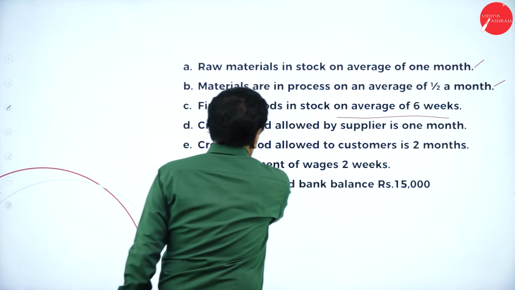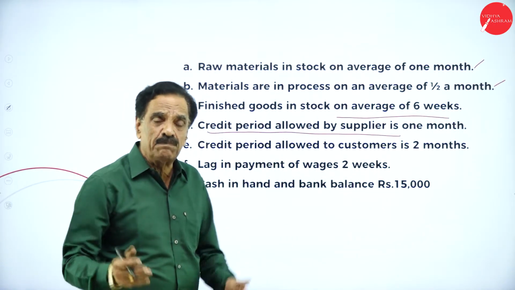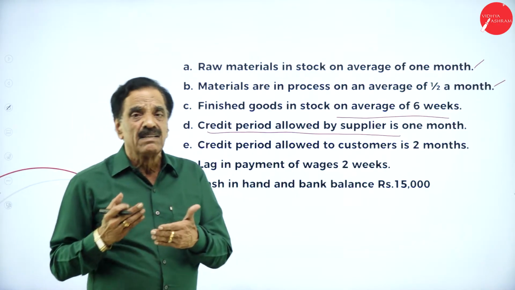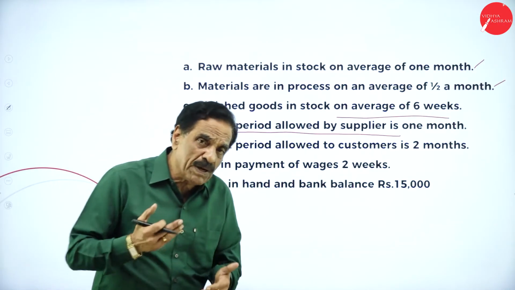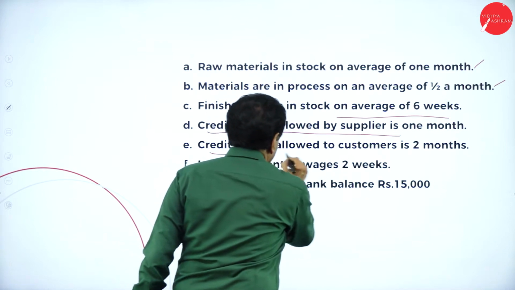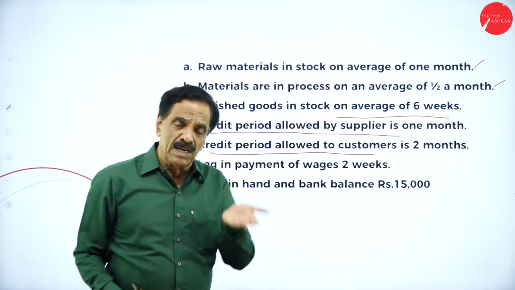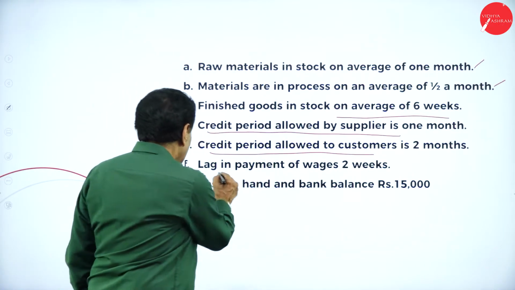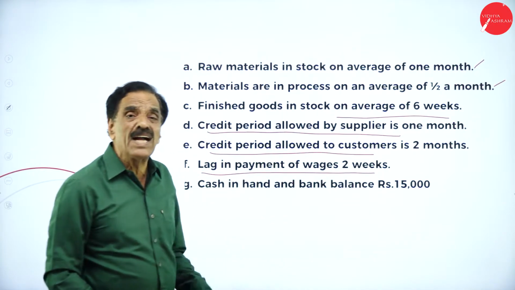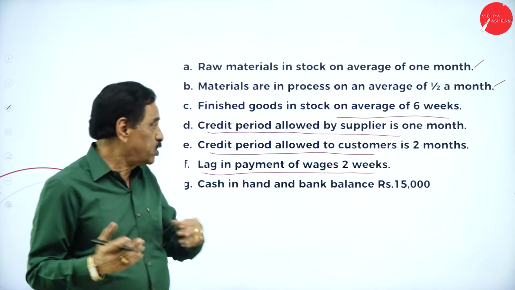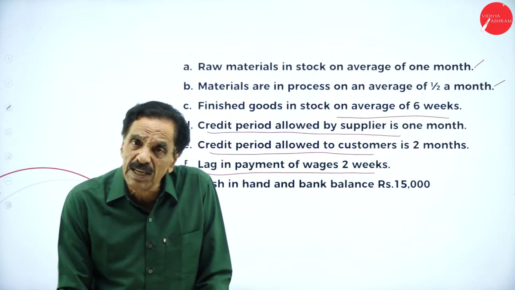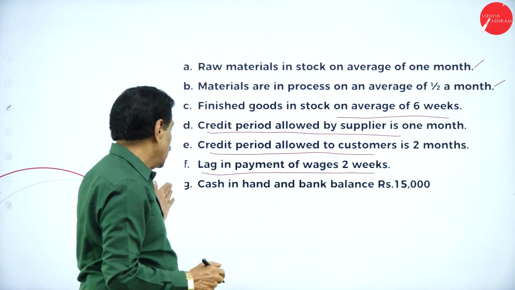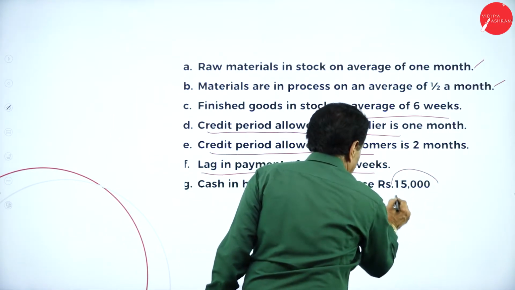Then the credit period allowed by supplier is 1 month. That means the creditor allows us to pay after 1 month, for the sake of material. We are going to pay after 1 month. Then credit allowed to customer is 2 months. The debtor is going to pay after 2 months. Lag in payment of wages means outstanding wages, for 2 weeks. That is 2 divided by 52 into 12,000 into the labor charge. Then cash in hand and bank balance available is 15,000.